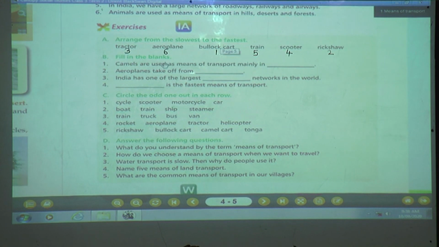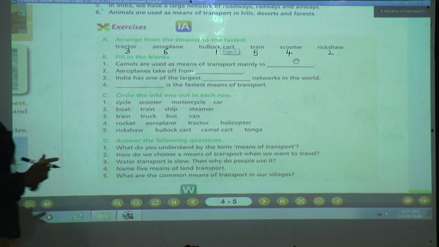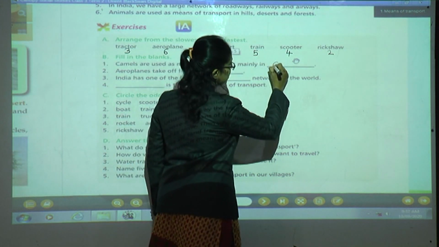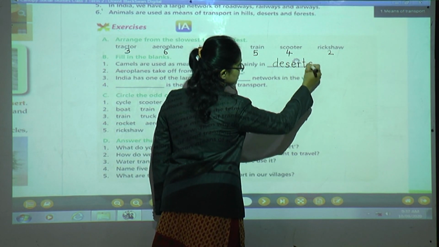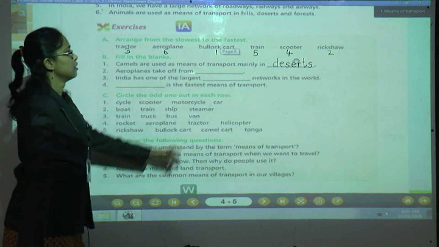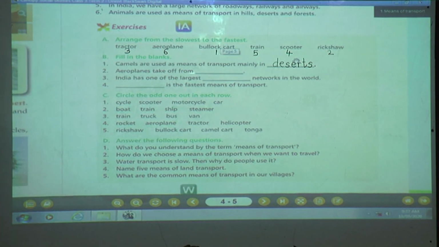Fill in the blanks. Camels are used as a means of transport mainly in dash. In which area are camels used as a means of transport? Which is the ship of the desert? Camel. Then what will be the answer? Camels are used as a means of transport mainly in deserts. D-E-S-E-R-T-S, deserts. Understood? Written, children? Next one.